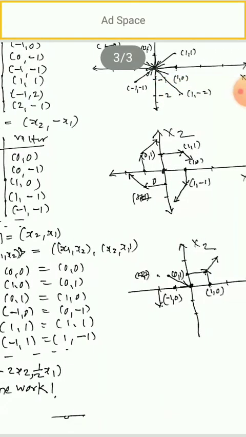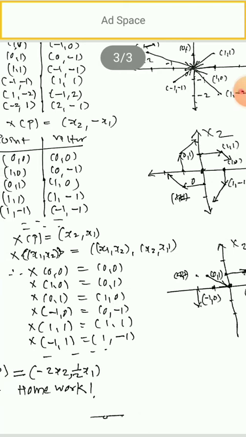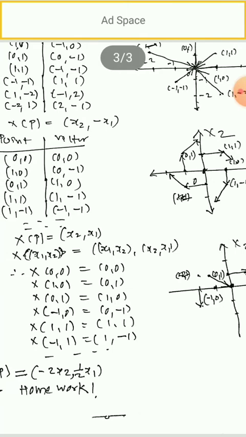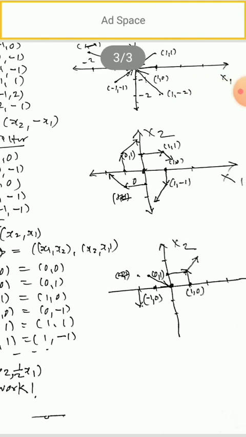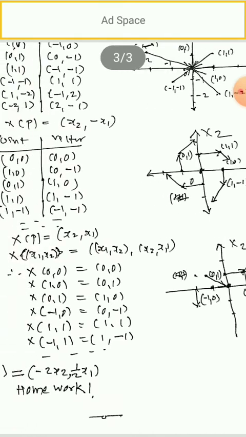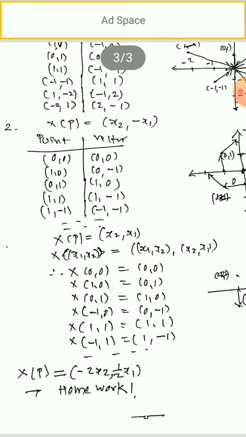1 1, 1 minus 1. See the point 1 1. At that point the vector is 1 minus 1. So 1 minus 1 is below, in the fourth quadrant. Draw from the origin to that point and shift that vector to 1 1. So this is shown there. Similarly for 1 minus 1 and many other points. So the vector field will look like this. You take a few more points, at least 10 points, so that the pattern will be visible to you. And the last example is x of p is equal to x2 x1.